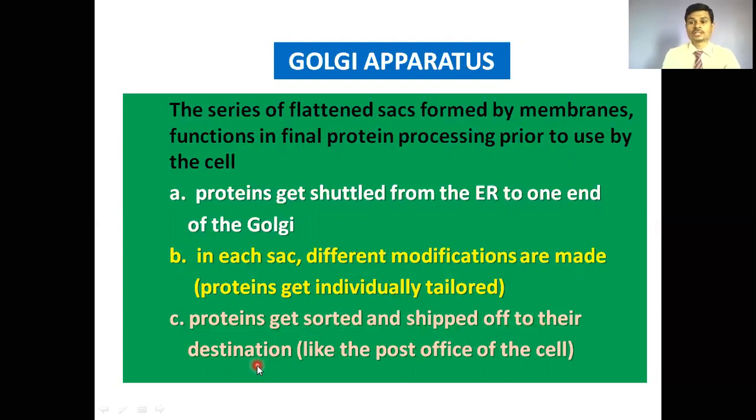Destination means wherever the modified proteins are required; they are transferred with the help of vesicles of the Golgi complex. It functions as the post office of the cell. The Golgi apparatus is the post office of the cell.